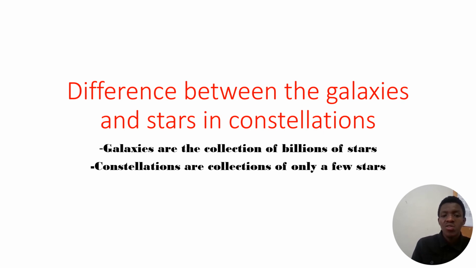Constellations are a collection of only a few stars, which means there are fewer stars, and they arrange themselves in a pattern that resembles maybe a human or something, but there are only a few stars. But galaxies are billions of stars.